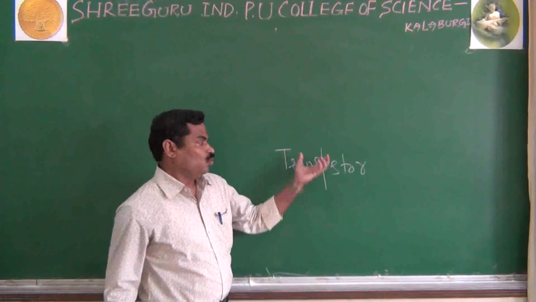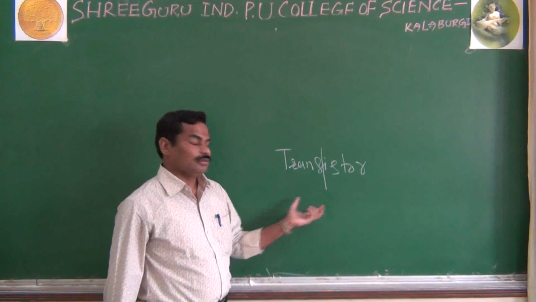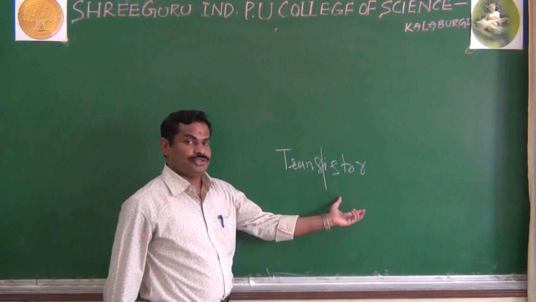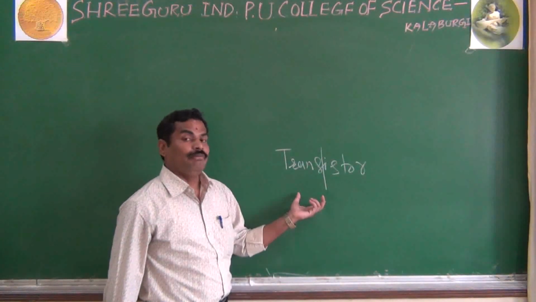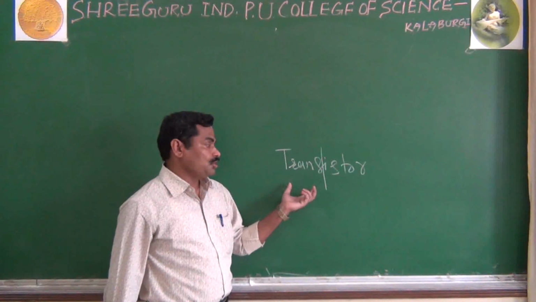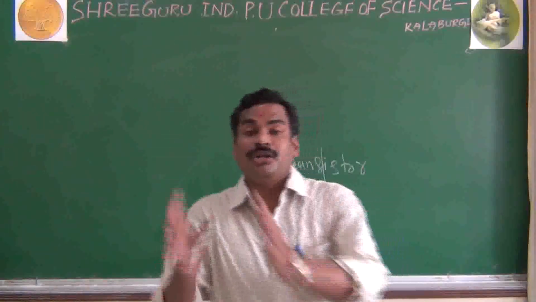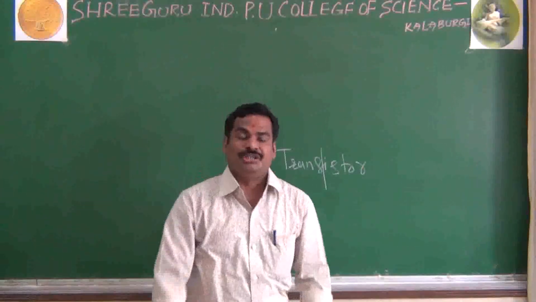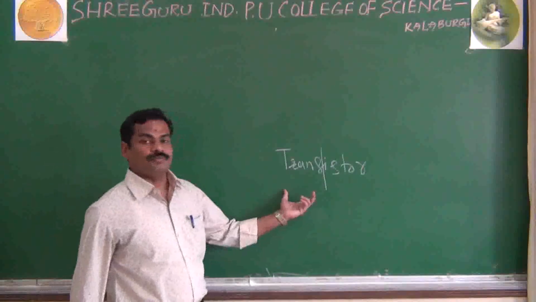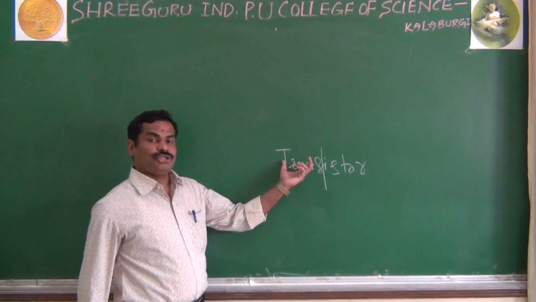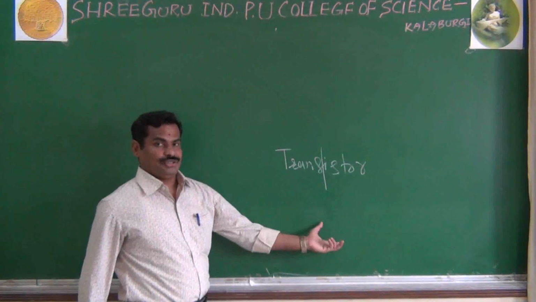So in your transistor, you are transferring the signal, the current or voltage, from low resistance to high resistance. That is the meaning of your transistor.